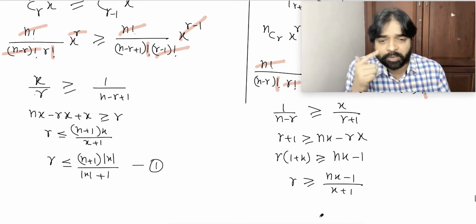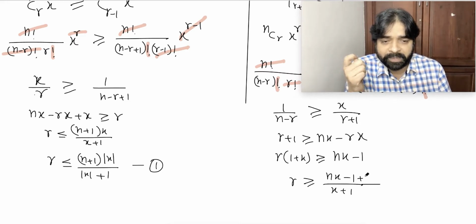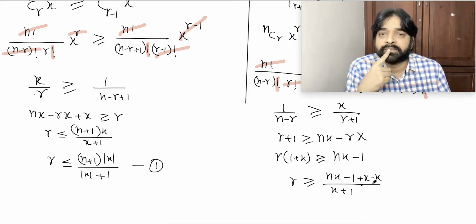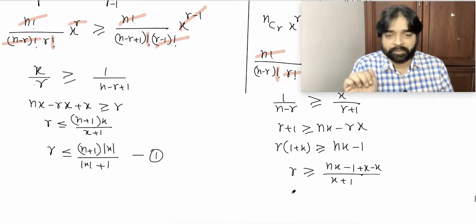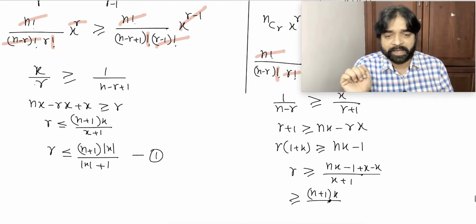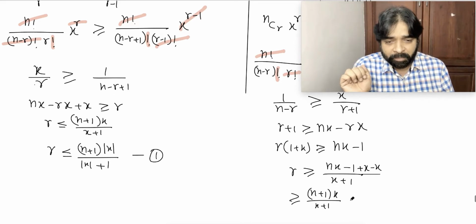Why not write this also in the same format? I am doing something, maybe you will not understand if you do not notice properly. Plus x minus x. So r is greater than or equal to (n plus 1) into x by (x plus 1), minus 1.